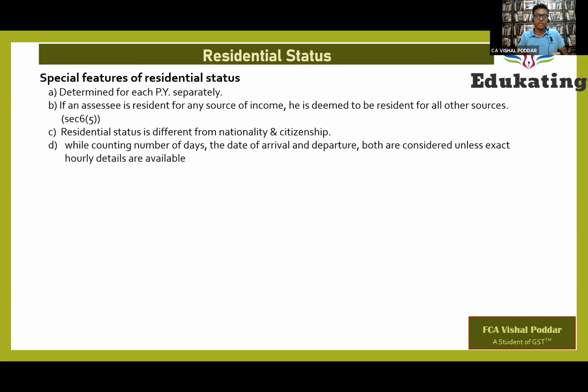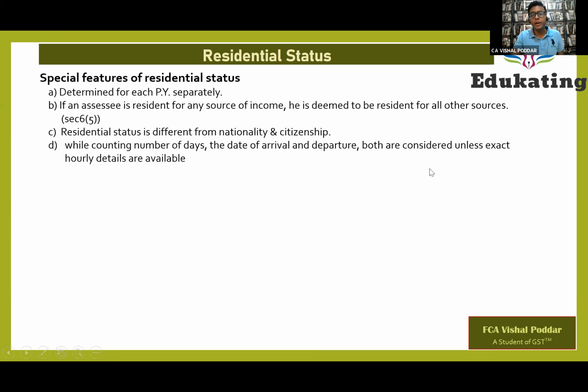For this, the law says if you have exact hourly details, then we will not count both the days as present in India. The day you left India will not be counted as present in India. The day you arrived in India will also not be counted. Rather, you will find out the hours for which you are present on these days in India. You'll add up the hours. If it becomes 24, you treat it as one day.